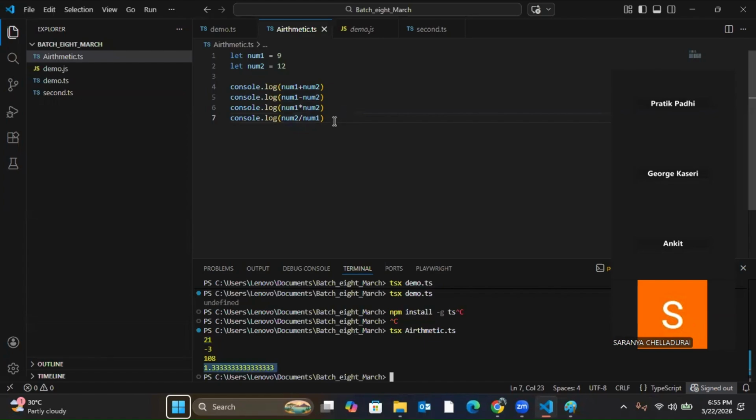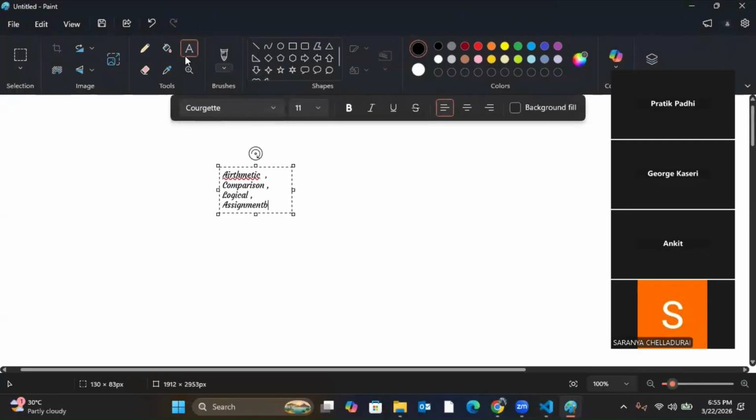Now comes the modulo operator, which is not in mathematics. So let's understand what the modulo operator is. Anyone know what the modulo operator is? If I divide num2 by num1, that is 12 division 9, what will be the remainder?